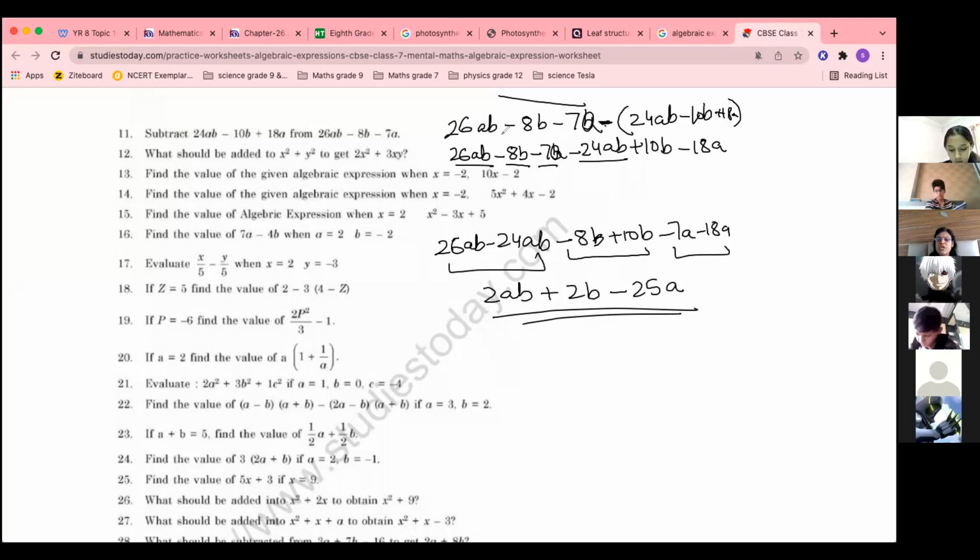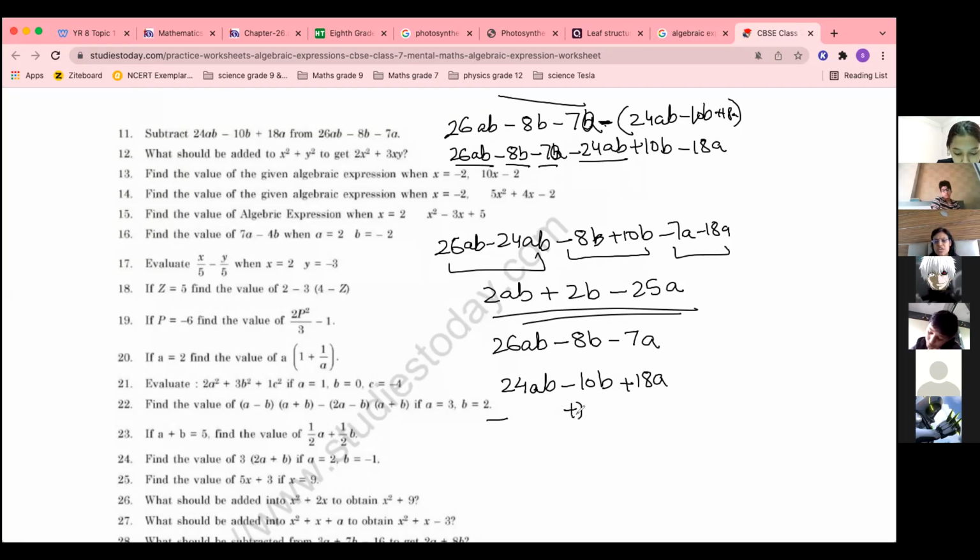And if you're not doing it this way, if you're writing one below the other, you will write from first 26AB. Both the methods I'm doing again, for those who have forgotten. Minus 7A. Below, you will write under 24AB, AB, 10B under B, and plus 18A. It is subtraction, so we'll reverse the sign.